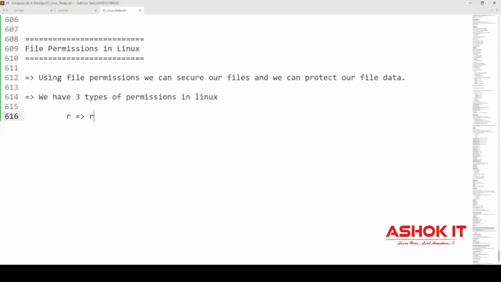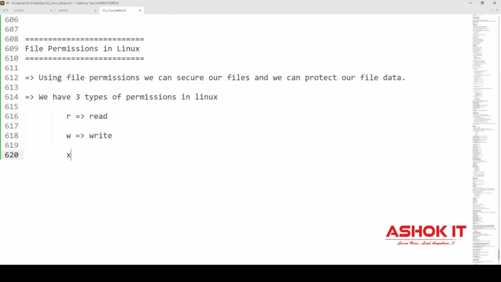One is read permission. Character R will represent read permission. Character W will represent write permission. Character X will represent execute permission. So if you want others to access the data, if you want others to see the data, then you can give read permission. If you want to allow them to edit also, then you can give write permission. If your file is a scripting file, if you want to allow them to execute your file, then give execute permission. R means read permission, W means write permission, X means execute permission.